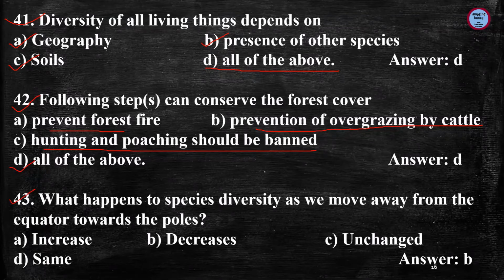Next question is, what happens to species diversity as we move away from the equator? Away from the equator means we are going towards the poles, and the answer is decreases. So basically the diversity observed at the species level is known as the species diversity, as you know, and it is a number and abundance of each species in a particular area. So the decrease in the diversity of a species is observed while moving from equator towards the pole.